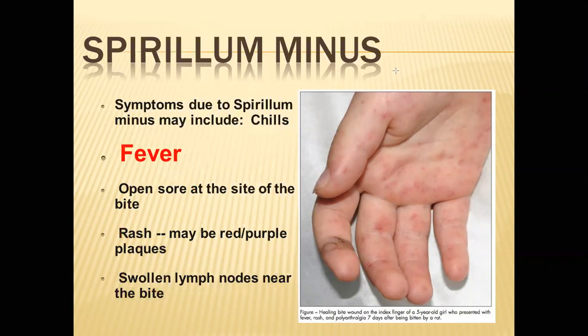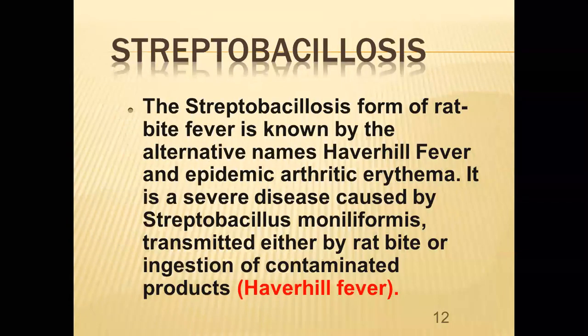Clear. So common signs and symptoms are fever, chills, then rashes, then inflammation, then GI disturbances. Then streptobacillosis. Streptobacillosis, the rat bite fever, is known by the alternative name Haverhill fever, an epidemic arthritic erythema.